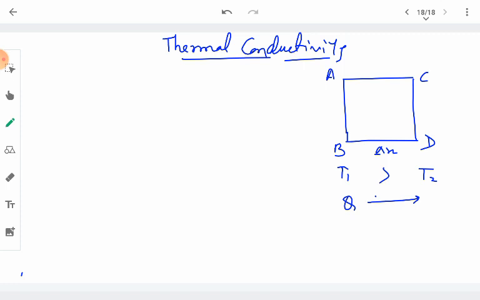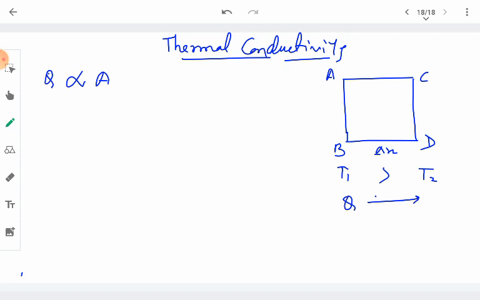It has been observed that the amount of heat transferred is found to be directly proportional to the area of cross section of the faces involved in the heat transfer.